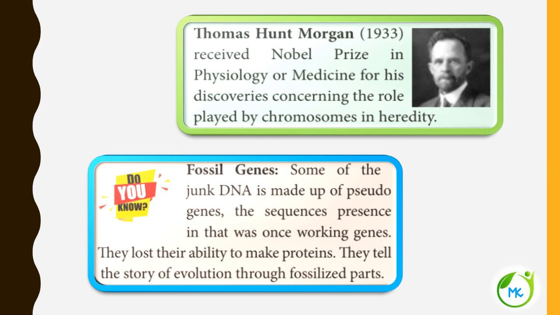I'll give an example for fossil genes. It is not there in the textbook, you can just remember the example. The example is Japanese yeast, Saccharomyces species, in which you can find fossil genes in a decaying state, which suggests that the organism was able to convert galactose sugar into energy.